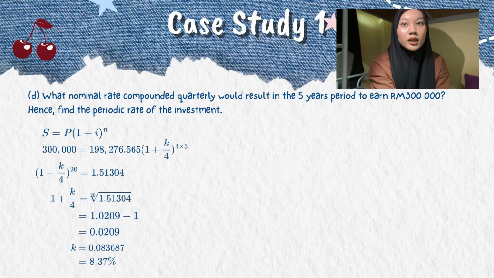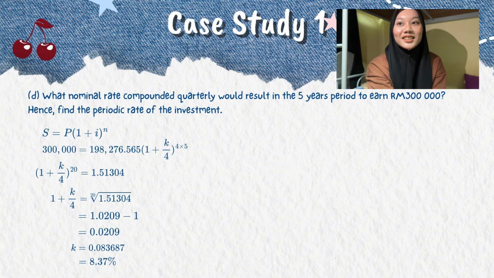We need to divide 300,000 by 198,276.57. We get the answer 1.51304 equal in bracket 1 plus k per 4 to the power of 20. After that, we get 1.0209 minus 1 and we get 0.0209 multiplied by 4. The nominal rate of the investment is 8.37%.